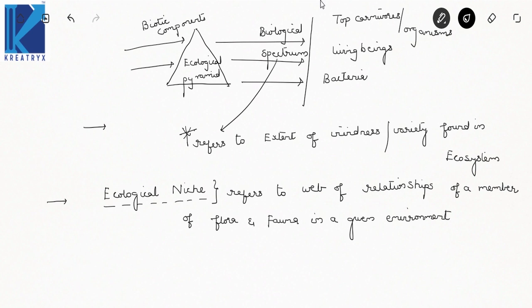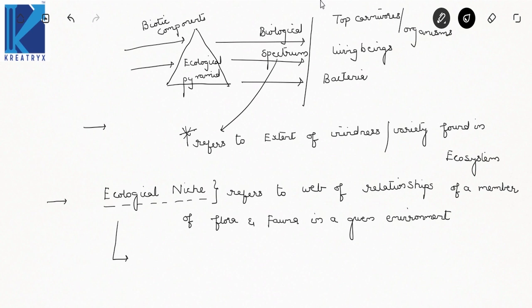Now let us see the characteristics of ecological niche. In ecological niche, you can find out the ways in which an organism fits into an ecological community.